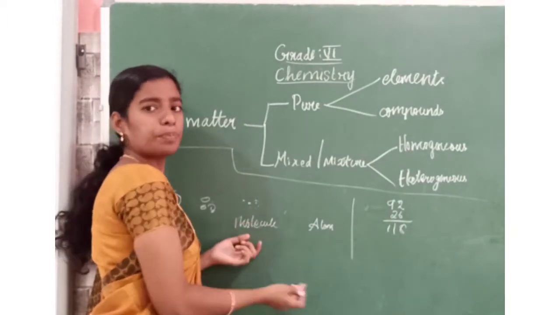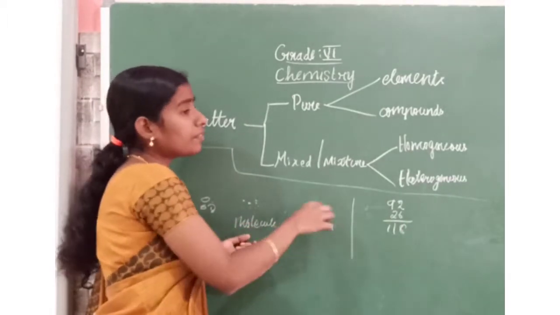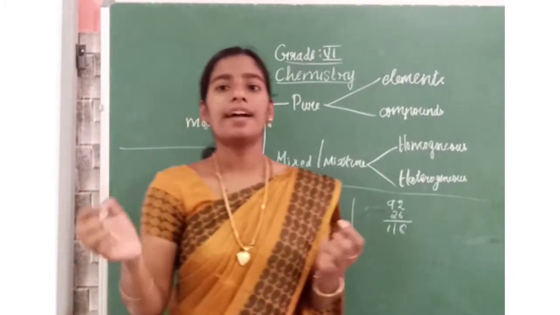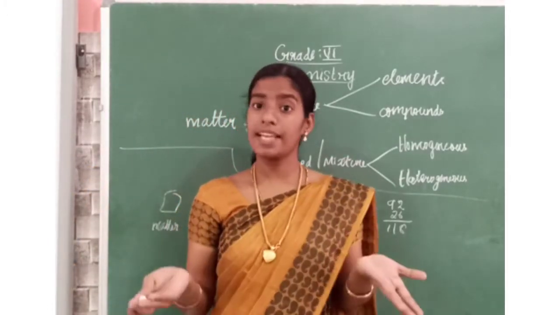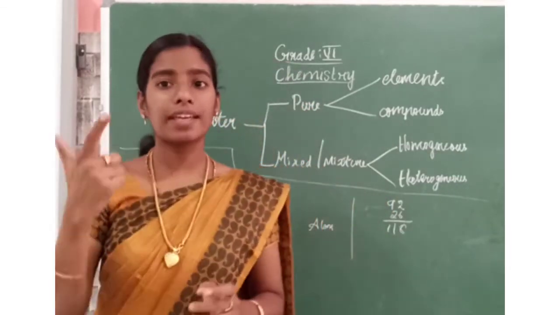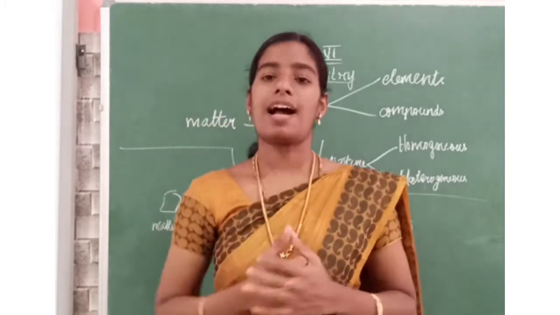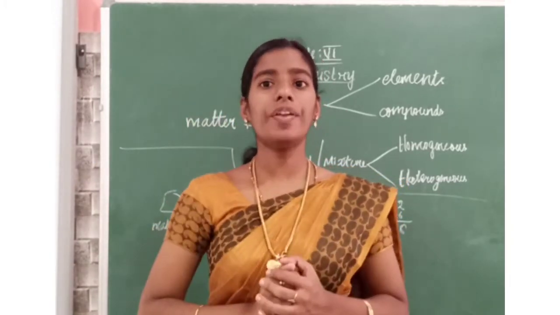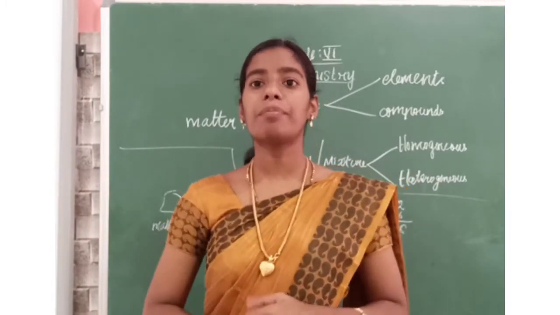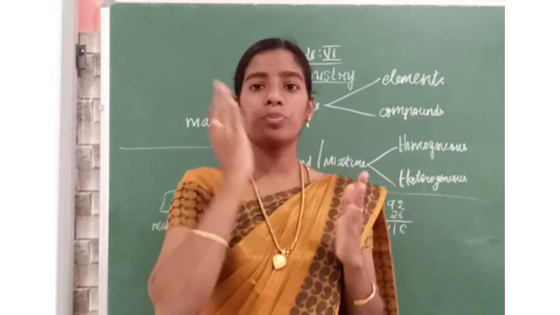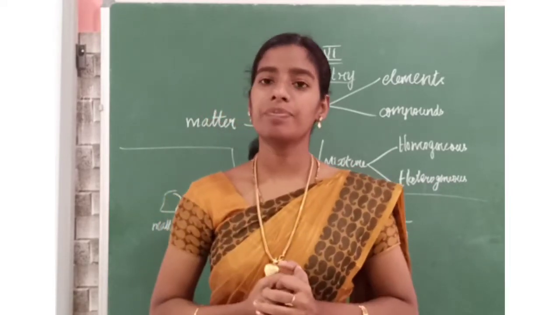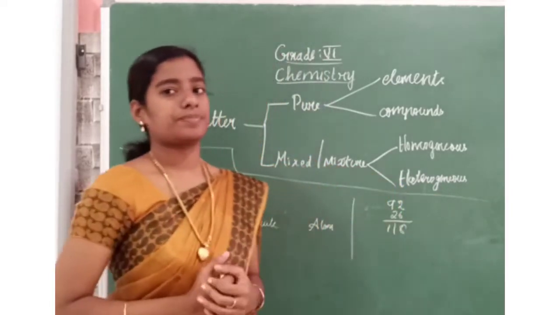When you break it again and again, at some point the taste of the sugar will disappear and we cannot see it with our eyes. That state is called an atom. So initially you have matter. When you break that, you get molecules. Break further, you get atoms.